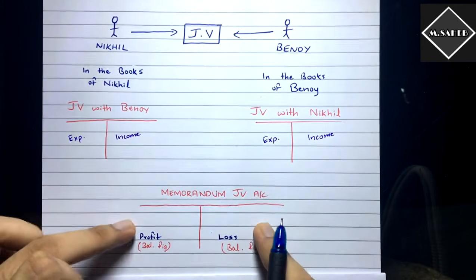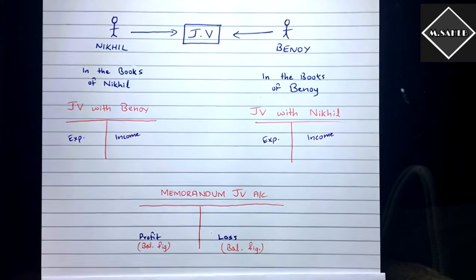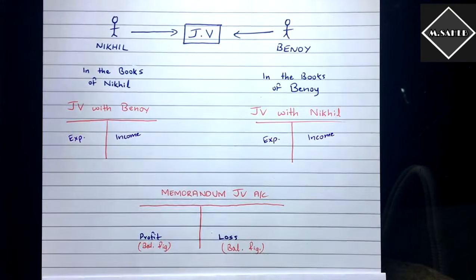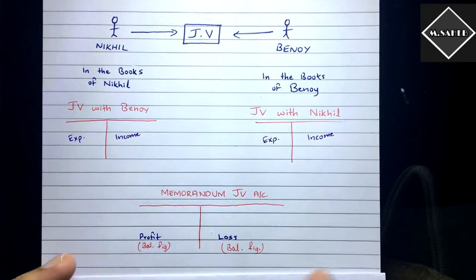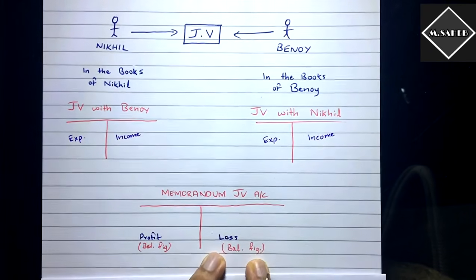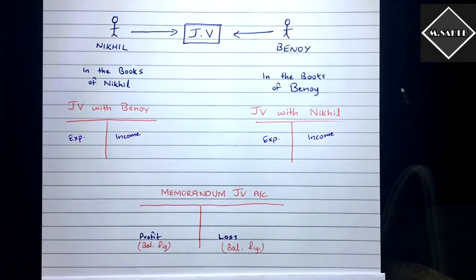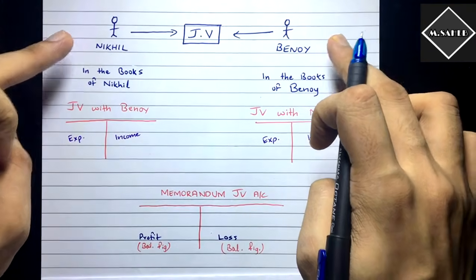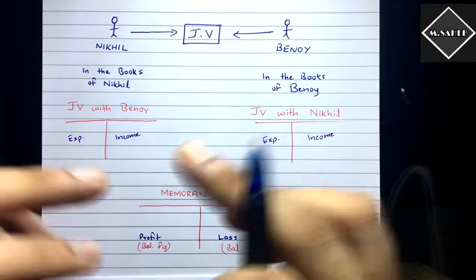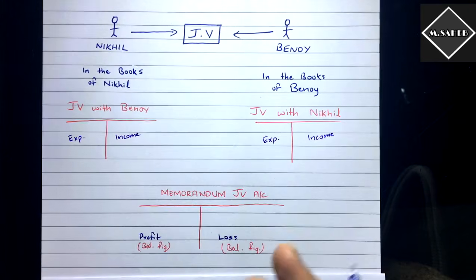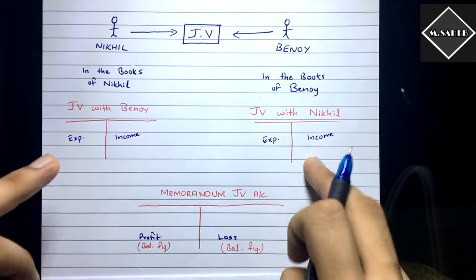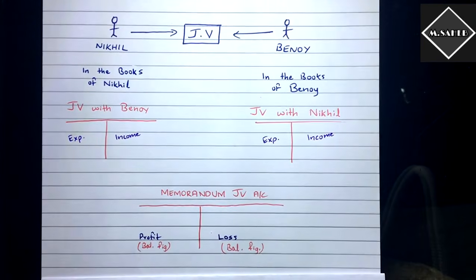Memorandum joint venture account doesn't follow the methodology of double entry. This is just a dummy account that is prepared by each of the parties to calculate the profit or loss. That's the basic mission of this account. There will be no journal entries in it, nothing. Only this dummy ledger account is prepared to calculate the profit or loss. If the balance comes on the debit side, it's profit. If the balance comes on the credit side, it's loss.